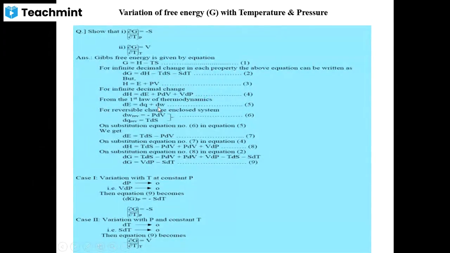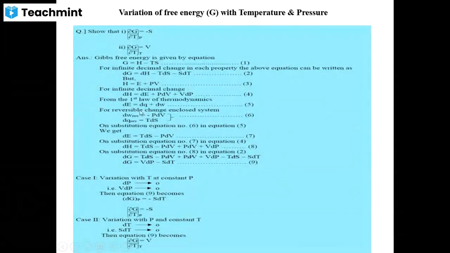From the first law of thermodynamics, as you know, internal energy is given by the equation Q plus W, or say you can call it dE is equal to dQ plus dW. For a reversible change in a closed system, dW reversible is equal to minus PdV and dQ reversible is equal to TdS. This is equation number 7.